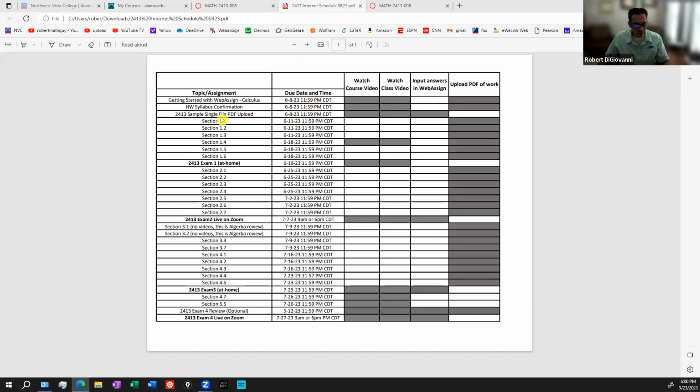Let's move down to sample single PDF. One of your first assignments is that you're going to show me that you know how to take multiple pages of work and condense it into one file, a PDF file, and upload that to me. So that you're going to have to do, and over here it says you're going to upload that work. Once we get through that administrative stuff, those are all due on the 8th of June. Then we start the actual material.